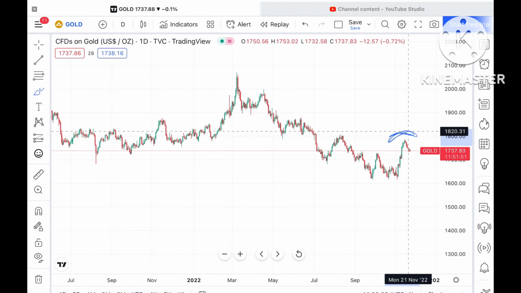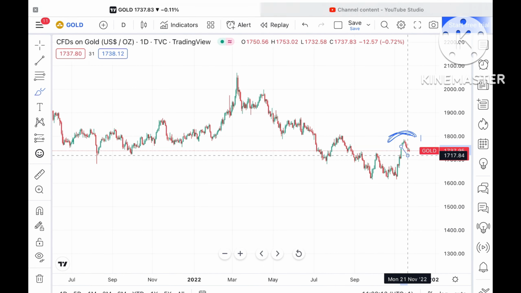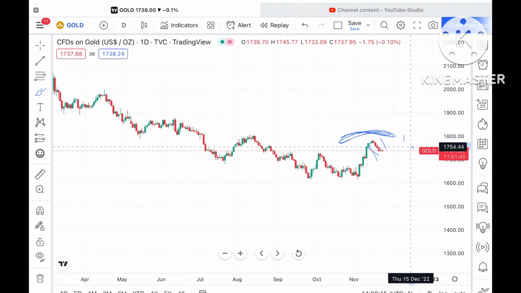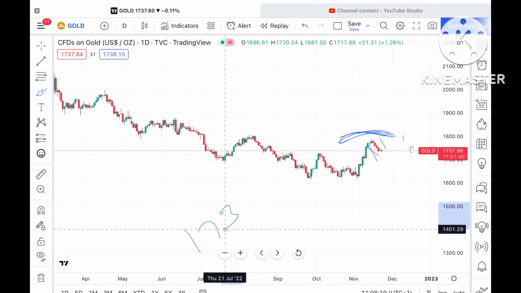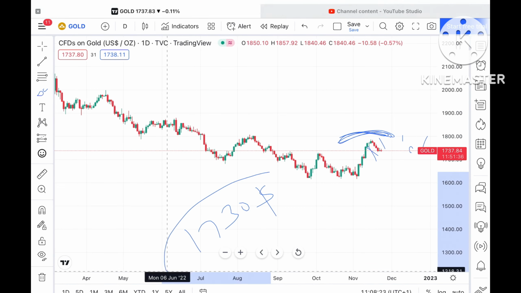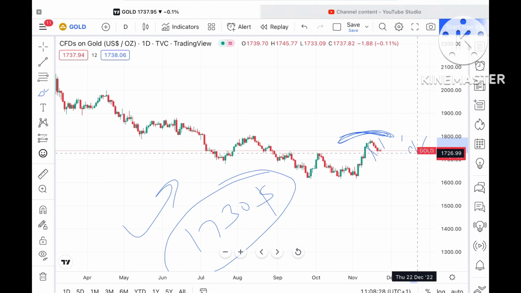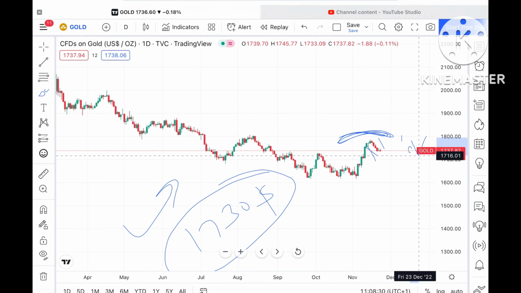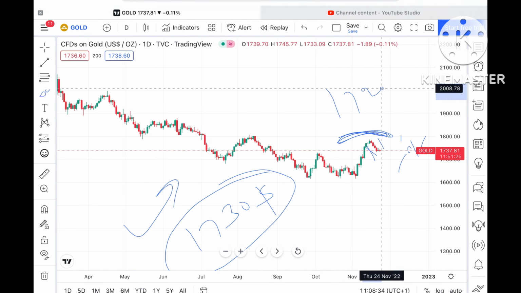As we have seen, a swing has formed at this particular level, and the trend after that is continuously on the downside. So the probability is there that it can move further low and touch a level of around $1730. If that level doesn't sustain, because this is a strong support, we can see a bounce back at this particular level. But if this level doesn't sustain, then chances will be high that it can move further down towards a level of around $1723.